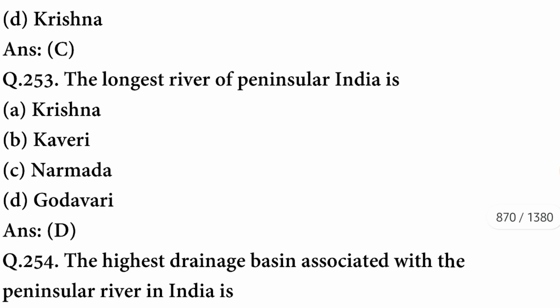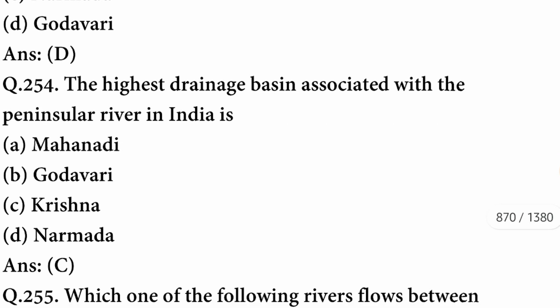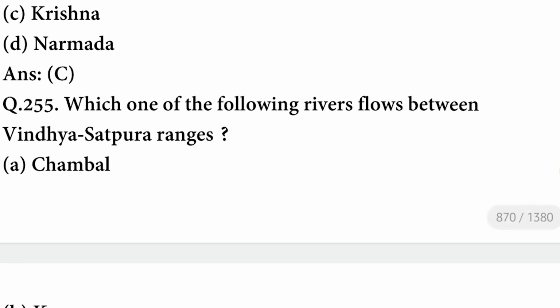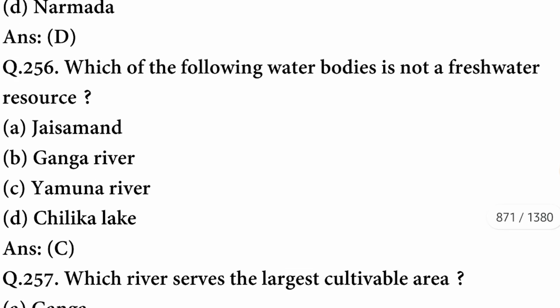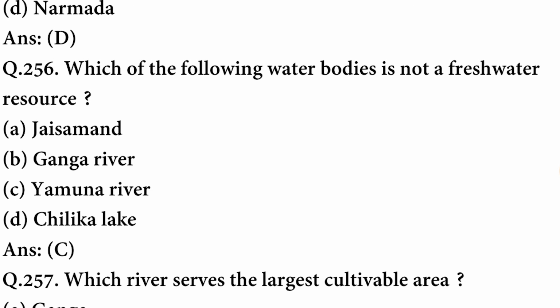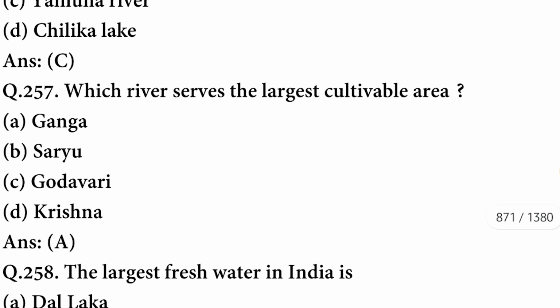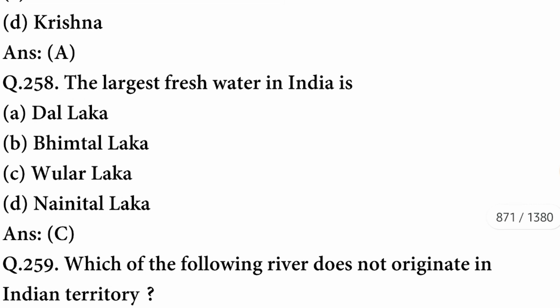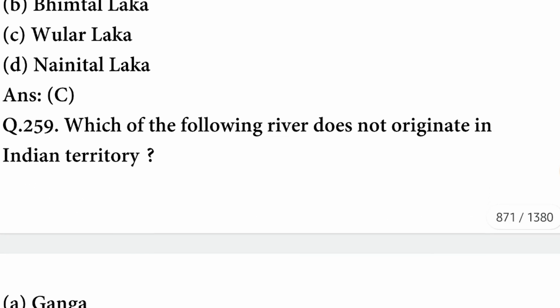Which river in India flows in a rift valley? The river is Narmada. The longest river of peninsular India is Godavari. The highest drainage basin associated with the peninsular river in India is Krishna. Which one of the following rivers flows between Vindhya and Satpura ranges? The river is Narmada. Which of the following water bodies is not a freshwater resource? It is Yamuna river. C option is correct. Which river serves the largest cultivable area? The river is Ganga. The largest freshwater lake in India is Wular Lake.